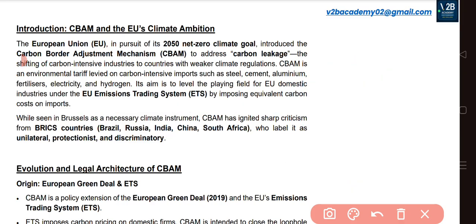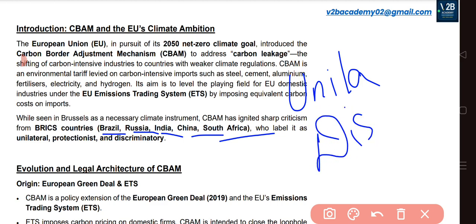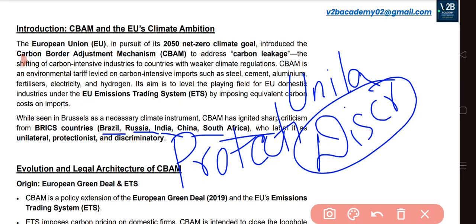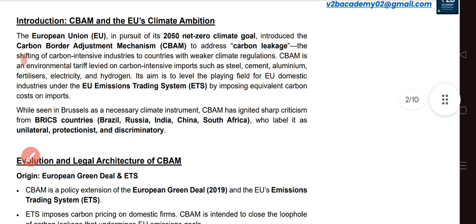This carbon border adjustment mechanism was criticized by the BRICS countries recently when they met. The BRICS countries are Brazil, Russia, India, China and South Africa. They have ignited sharp criticism against the CBAM mechanism. They have labeled it as unilateral, discriminatory as per the provisions of WTO, and a more protectionist policy. So they have criticized this CBAM mechanism.